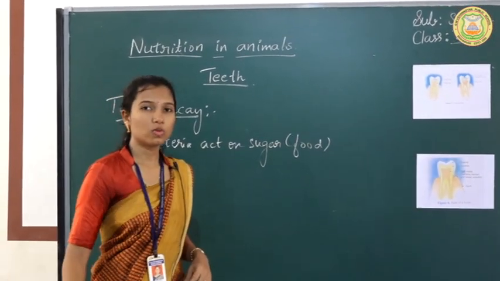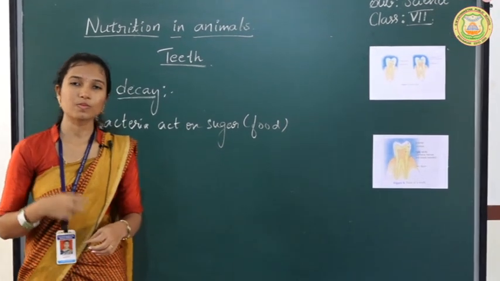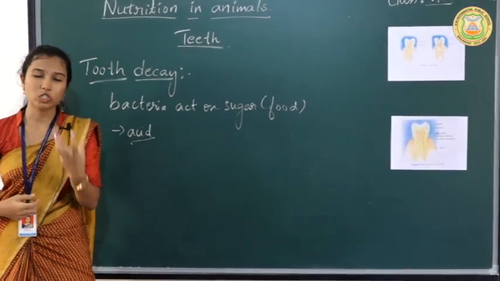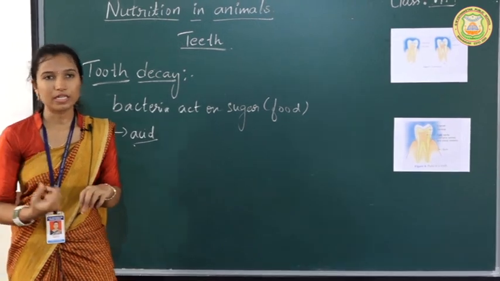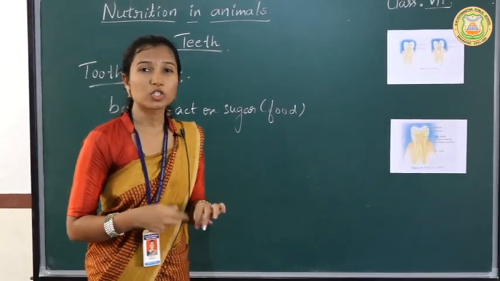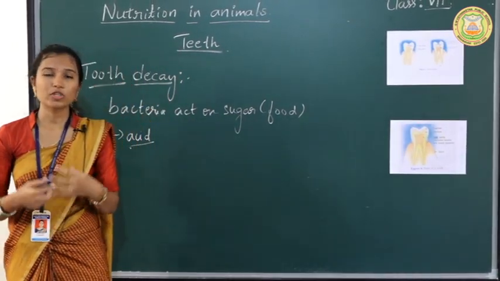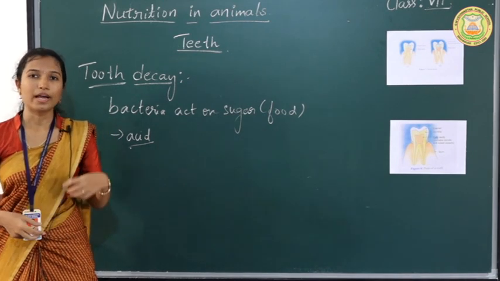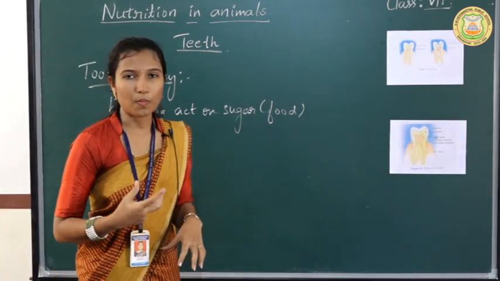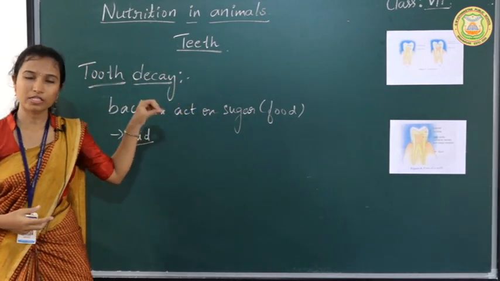Mainly this tooth decay or toothache will start because of eating sugary food items, like chocolates, ice creams, sweets and juice. If you eat all these sugary items and don't wash your mouth properly, tooth decay will start.